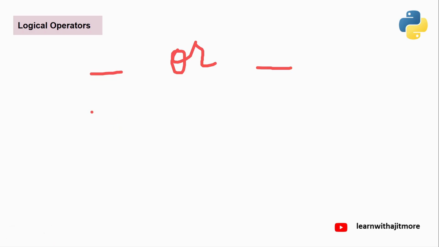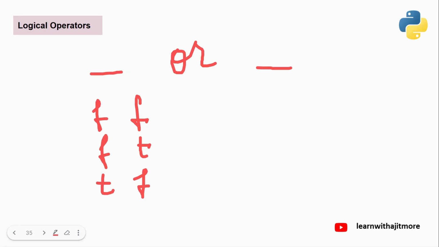Here the combination is like this: false false false, true false true, false true true, and true true true. Remember, here also it is short circuit evaluated. If the first part is coming true, direct answer true, it will not check the second part. And in case of ANDing, if first is false, direct answer false, it will not check the second part.